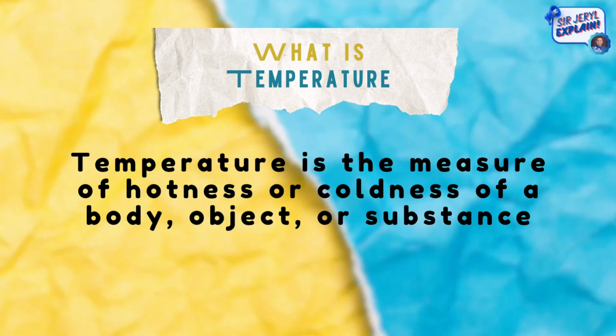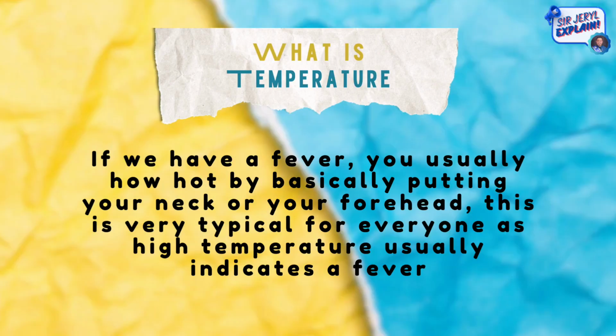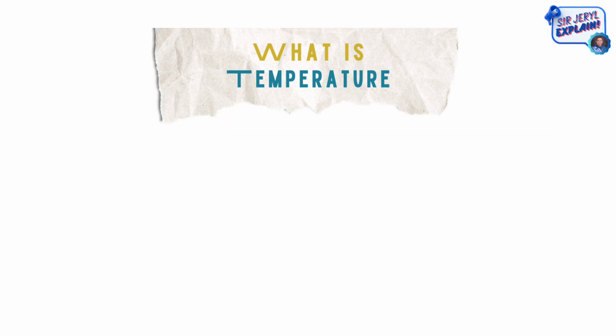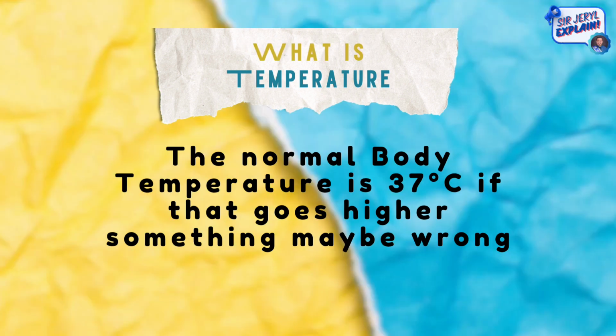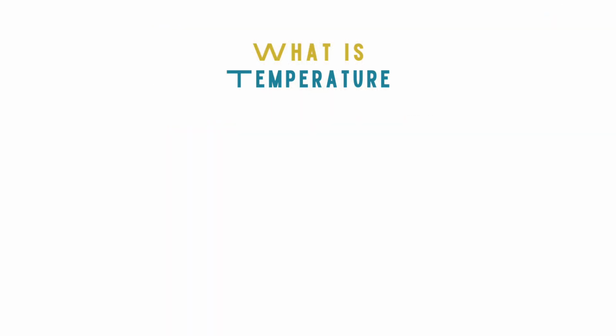Now let us continue to temperature. Temperature is the measure of hotness or coldness of a body, object, or substance. In a scenario, if we have a fever, you usually check how hot it is by basically touching your neck or your forehead. This is very typical for everyone, as high temperature usually indicates a fever. The normal body temperature is 37 degrees Celsius. If that goes higher, something may be wrong.